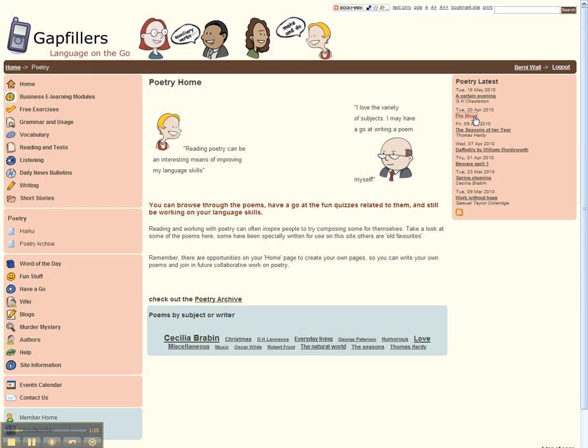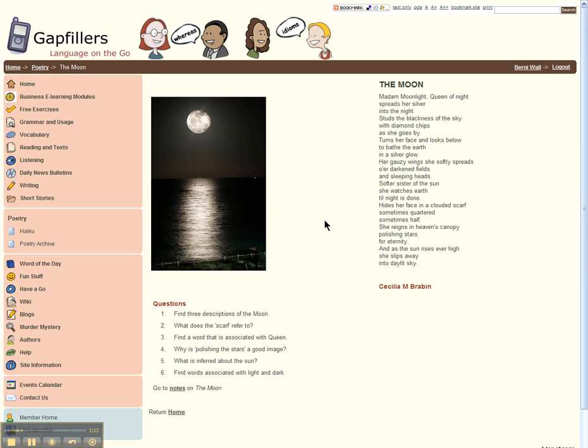The moon. That looks interesting. So here we have a picture of the moon with the poem on the right hand side. This is the poet's interpretation of how they see the moon and its place in the night sky.